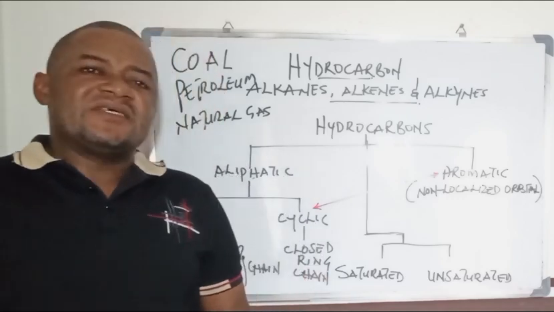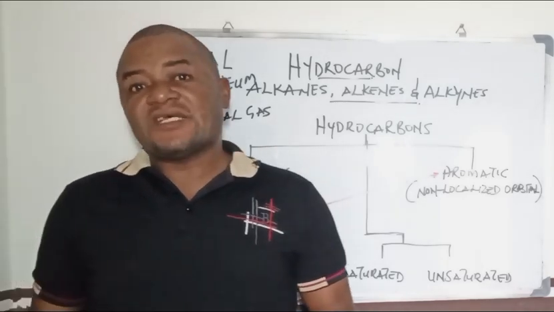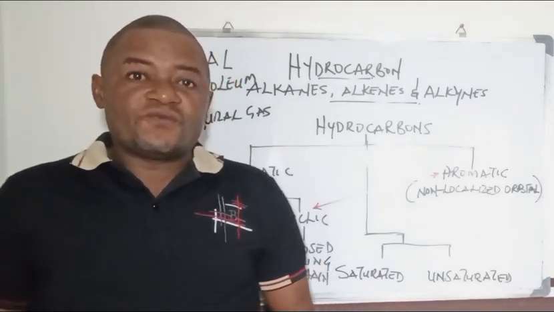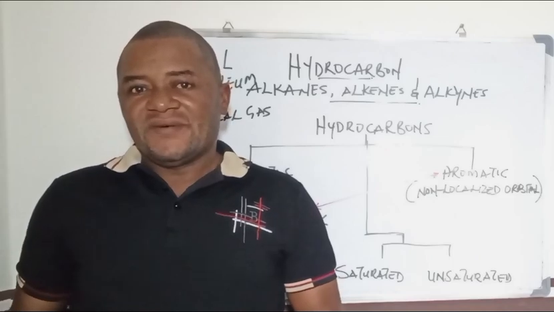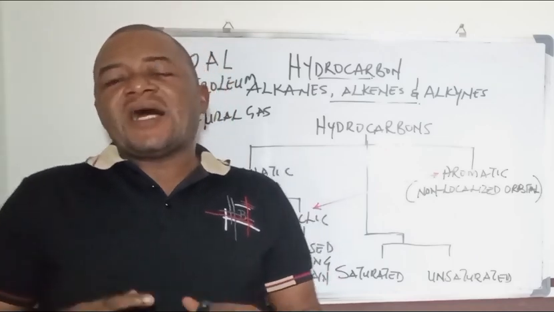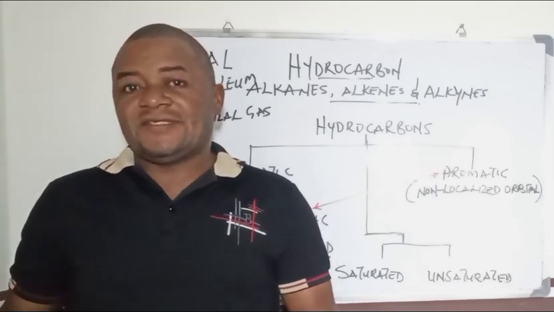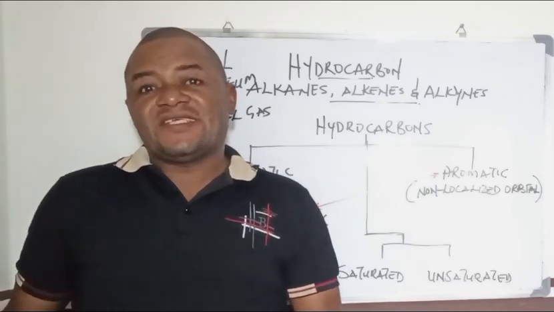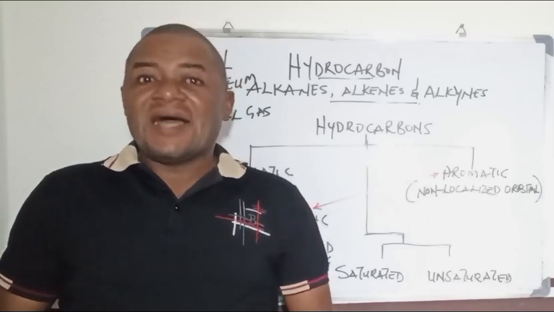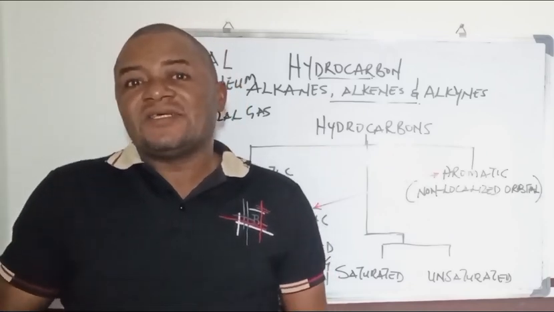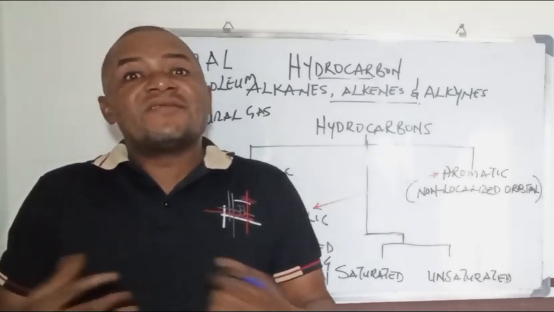Now, take a look at soap production. When you produce soap and use it to wash your clothes, talking about the cleansing action of soap, you will notice that the soap has 2 ends: the head and the tail. The head is water-loving. The tail is water-hating, hydrophobic, and that is the hydrocarbon part of the soap. So you see that hydrocarbons are naturally hydrophobic.